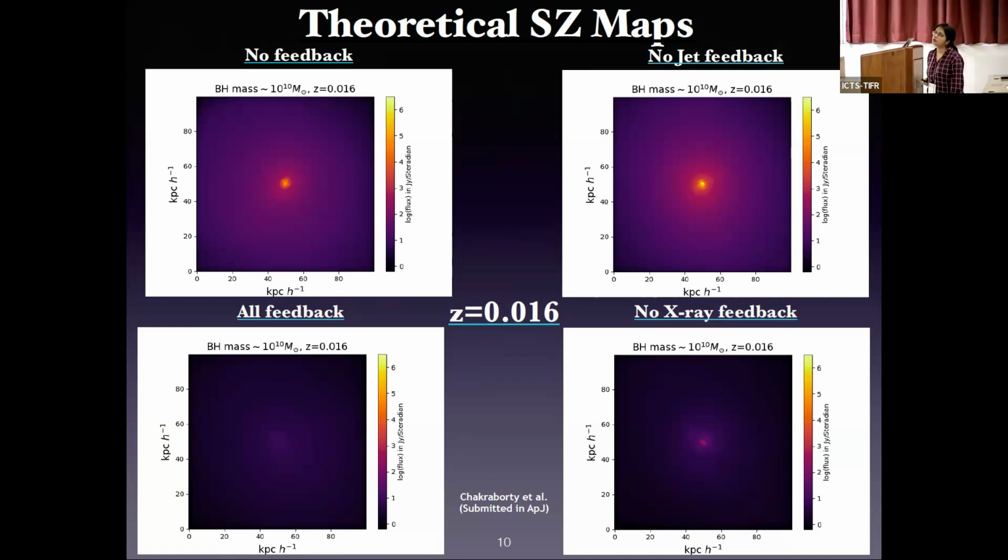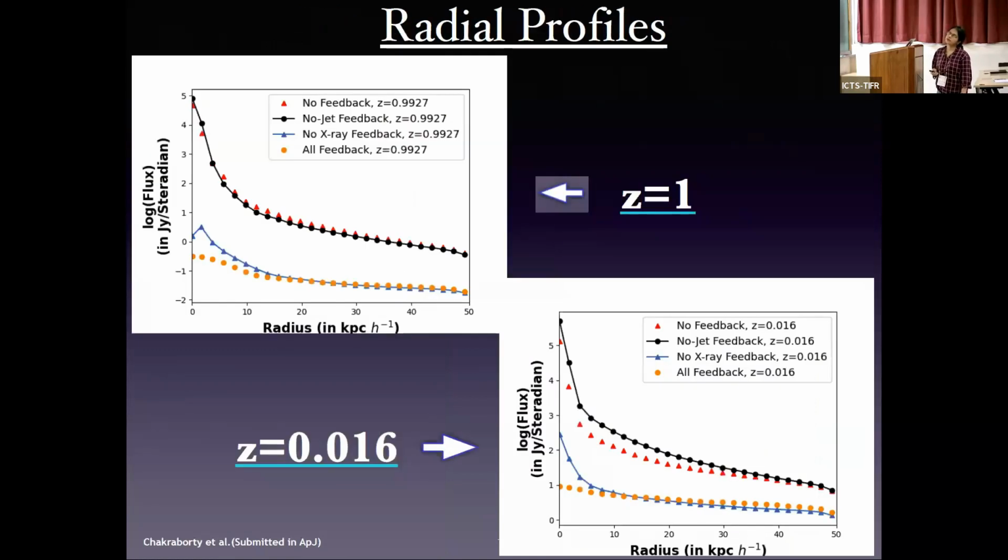So from both the results, on both the panels, we can conclude that we are getting different SZ signals for jetted and non-jetted AGNs as well. That can be clearer when we look at the radial profile. So these are the radial profiles at redshift 1, high redshift. This is at low redshifts.